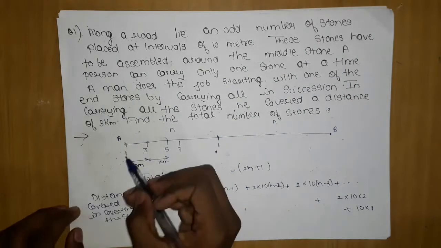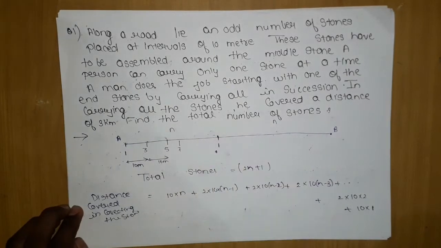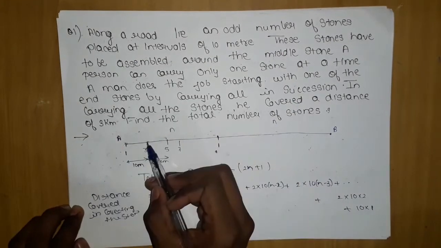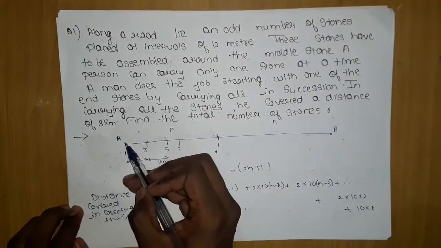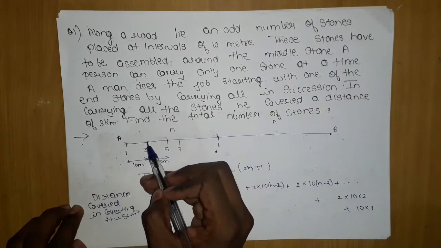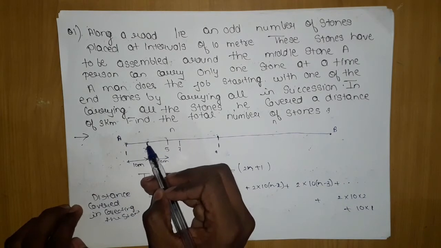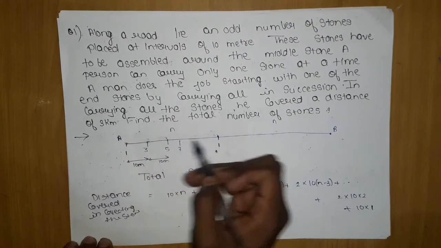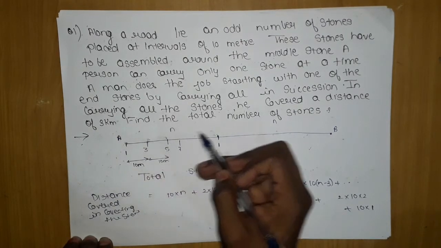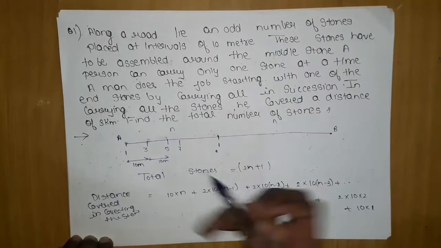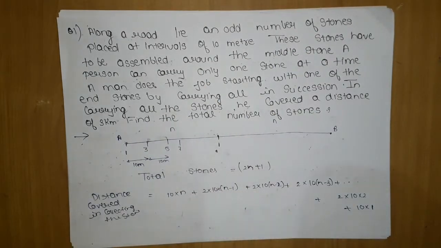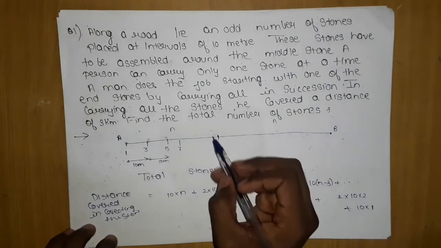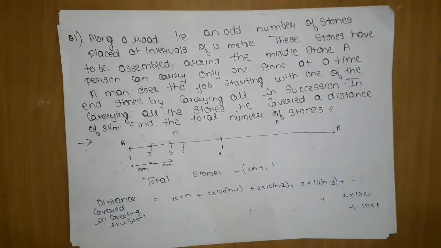Now let me tell you again what happened. He was here, he moved here, he traveled 10 into n distance. He came here. Now he will not go till here, he will go till here. Why? Because he knows the second stone will be here, which is the odd stone. So this distance will be 10 into n minus 1, and then the next will be 10 into n minus 1 twice, and so on. This will keep on happening till the last time, because the last will be here only, just one time.